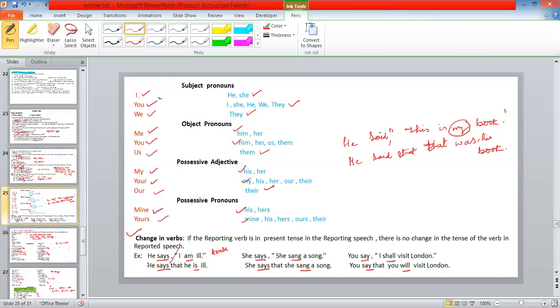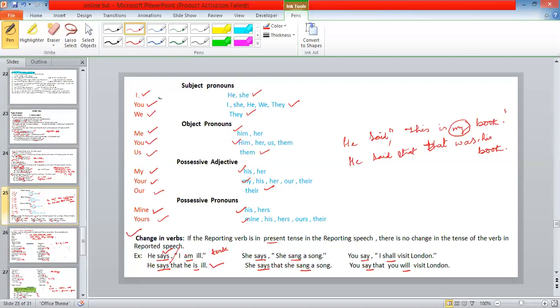Okay. See, in this, there are two parts, outside the quotation, inside the quotation. So, inside the quotation, the speaker's words are quoted. Outside the quotation, the speaker. What does the speaker say? So, here we find only subject and verb. So, what is this called? This is called the reporting verb. Okay. If the reporting verb is in present tense, says is in present tense. If the reporting verb is in the present tense in reporting speech, there is no change in reported speech.